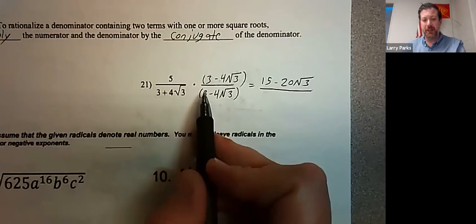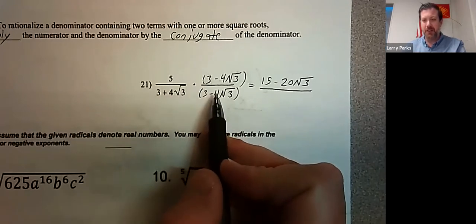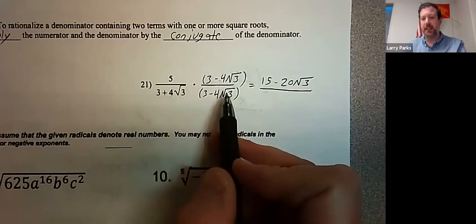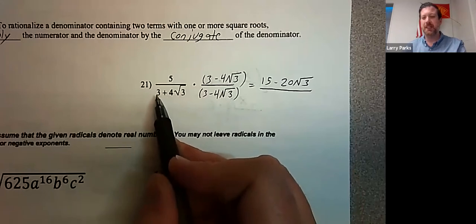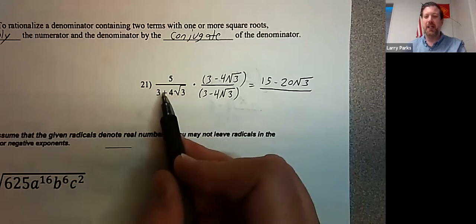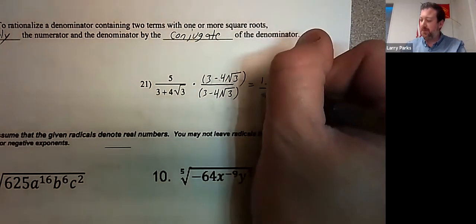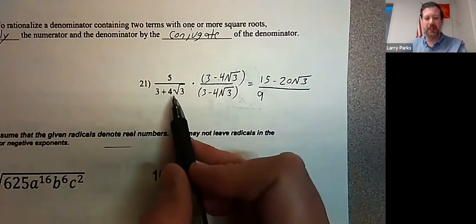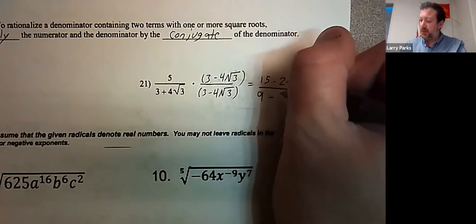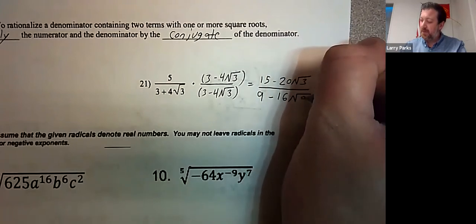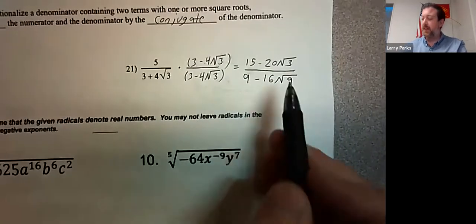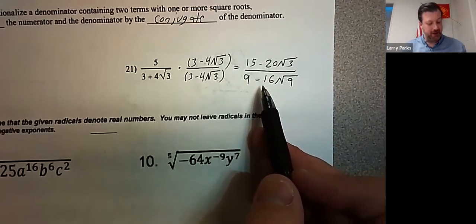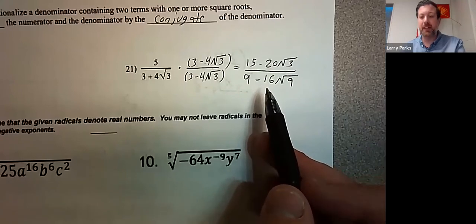Here I distribute. I take 3 times 3, 3 times negative 4 square root of 3, 4 square root of 3 times 3, those cancel, and then 4 square root of 3 times negative 4 square root of 3. So because the middle term cancels, because they're conjugates, I really just need to do 3 times 3 is 9, and then 4 square root of 3 times negative 4 square root of 3, that'd be negative 16 square root of 9. This is 16 times 3. That'd be 9 minus 16 times 3. If you do 9 minus 16 times 3, you get negative 39.